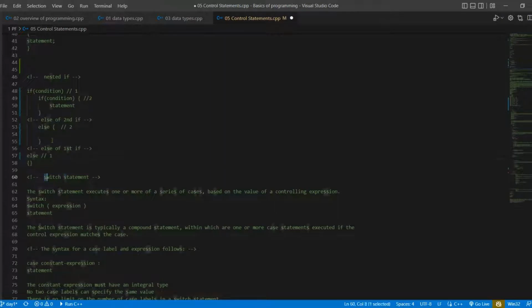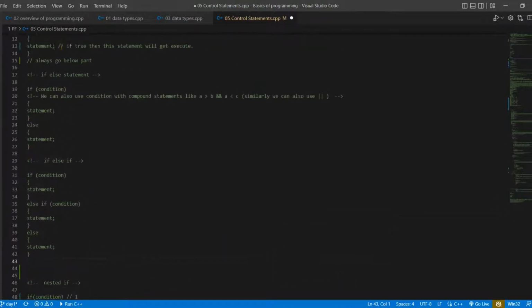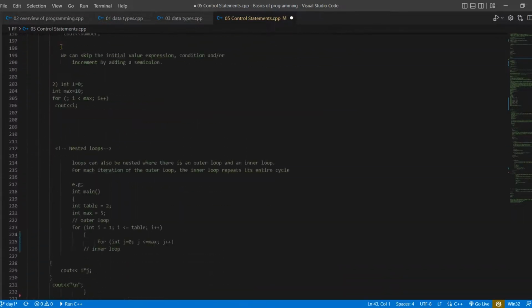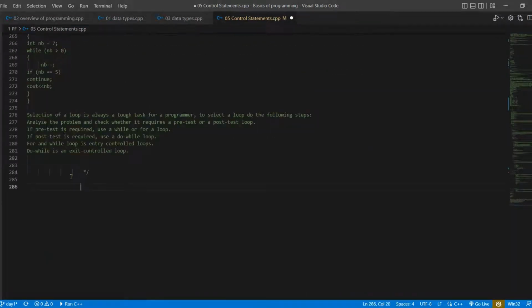Okay, next is the switch statement. Before the switch statement, I want to discuss examples of if else statements. So here I am going to simply write the header file. I know it's taking time, but sorry for that.